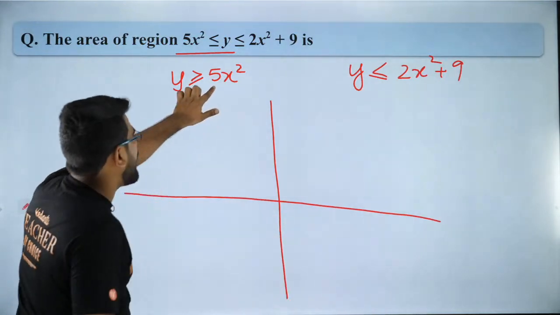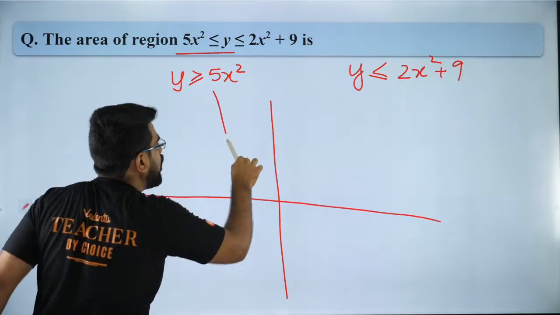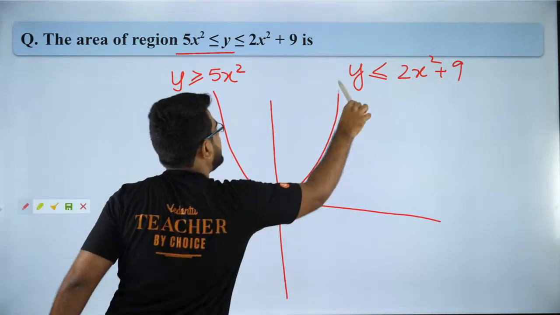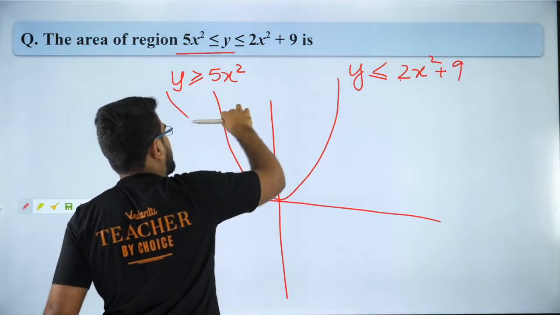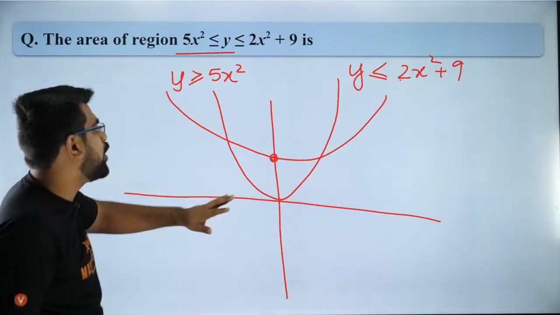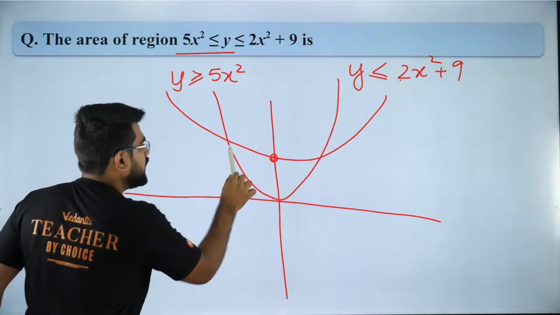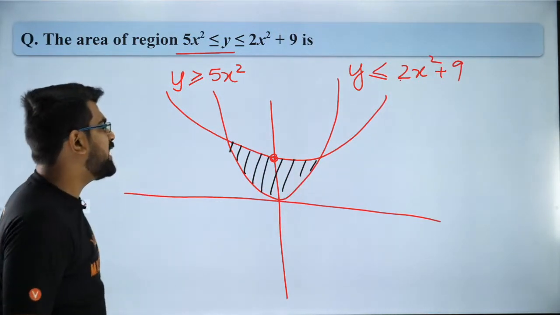See, 5x square will be a steeper parabola. It will be like this. Whereas 2x square plus 9 will be a wider parabola, and at 0 it will be 9. So this is how the parabolas will be. So the shaded region is going to be this region. Are you sure? Everybody got it?